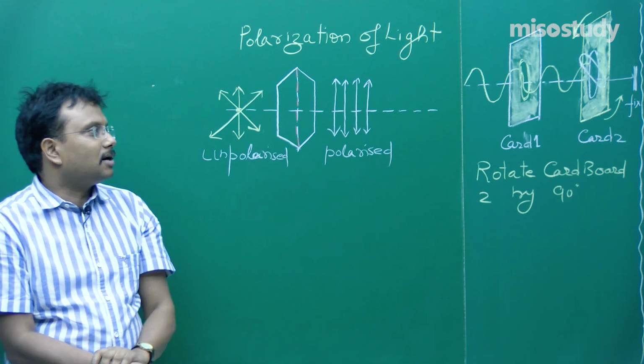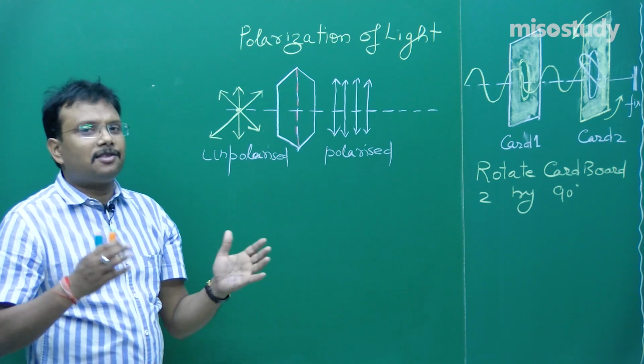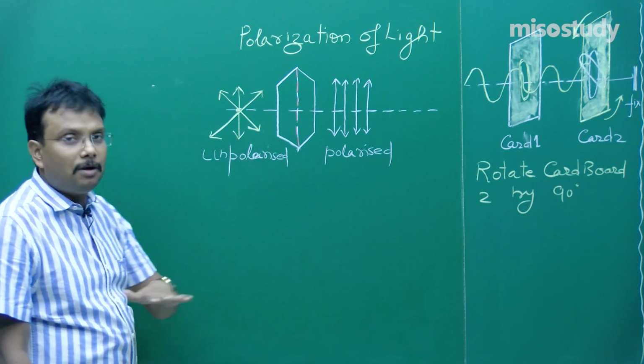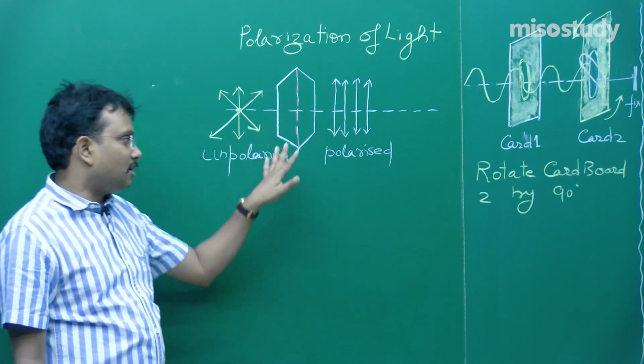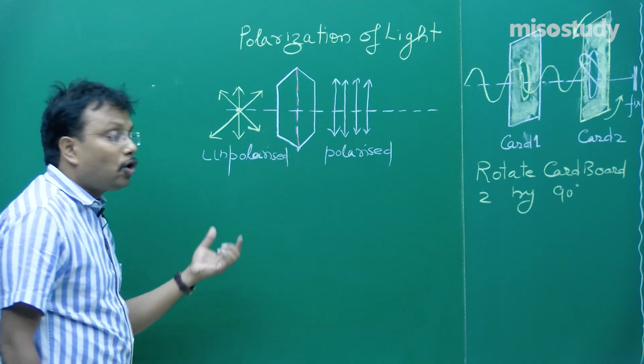Nowadays in smart, highly sophisticated cars, they are using some other mechanism, but otherwise a simple film is used, and that way the intensity can be reduced. Now, this is known as a polarizer.